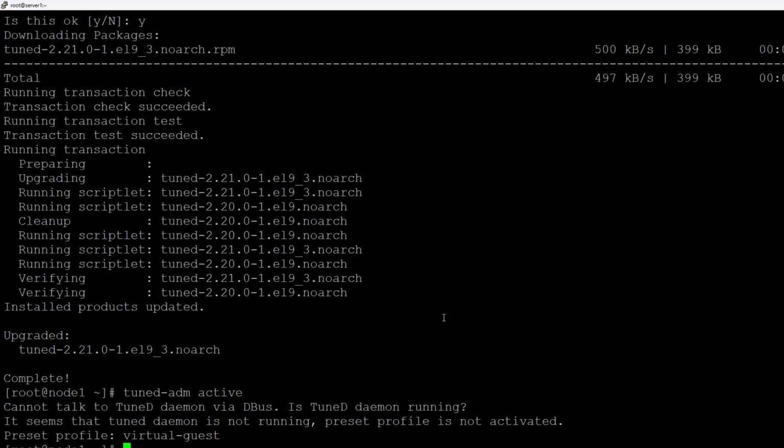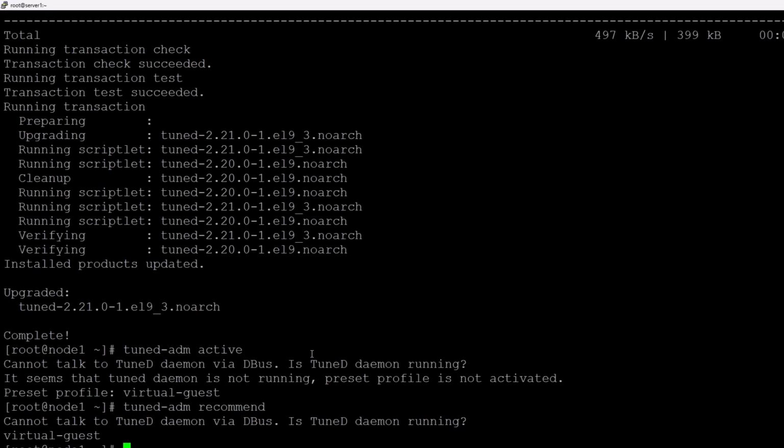So you can see the active profile is virtual-guest, right? So what is the recommended profile? You have to run this command, tuned-adm recommend. So the recommended one is also virtual-guest. When you run this command in the exam, it will show you something else, and they ask you to set up the recommended one, so you have to run this command. So how can you do it?